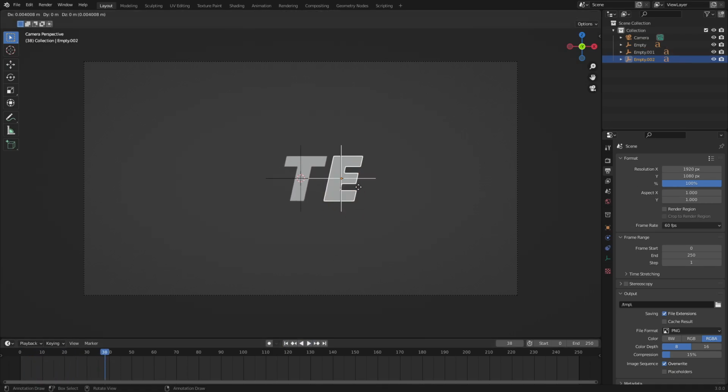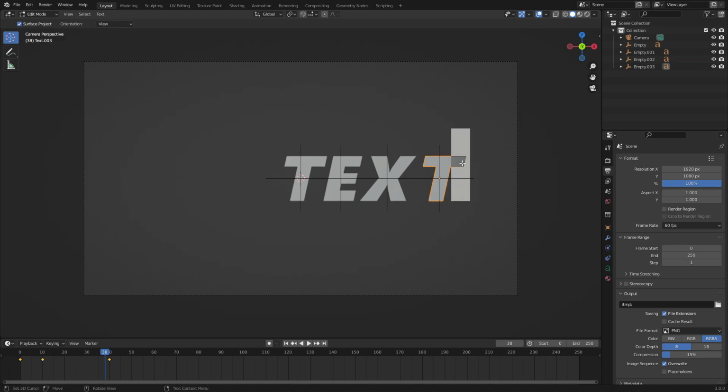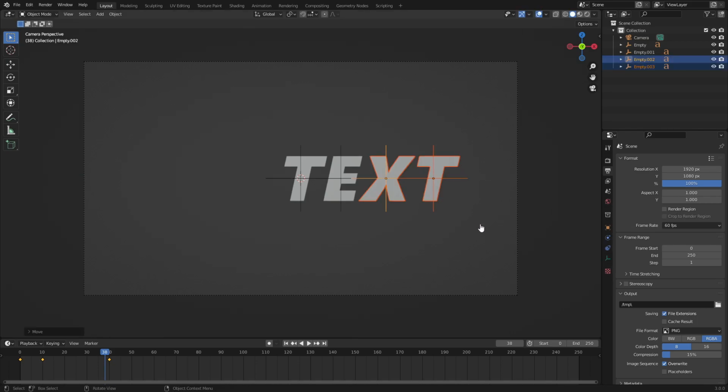So we'll hit Shift D, G, X to move it over, and then hit Tab with the letter selected, and then change this to X like that. There you go. Hit Shift D one more time, then G, X, move it over, and then we'll do the final T, as you probably guessed. Now, the longer your word is, the more you're going to have to do, obviously. So yes, that's why we're doing text for today's tutorial, because it's super simple.